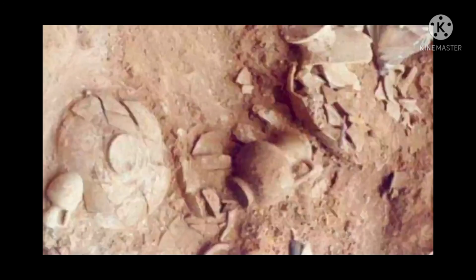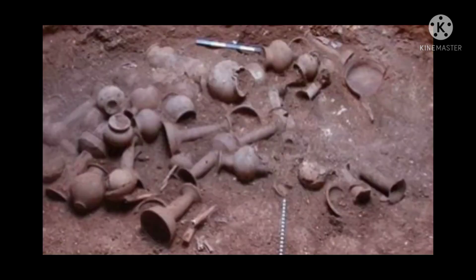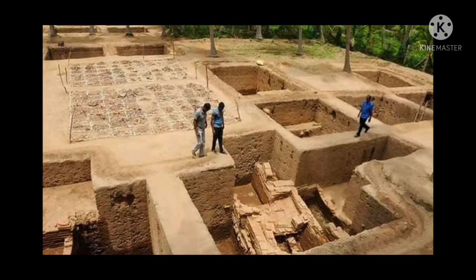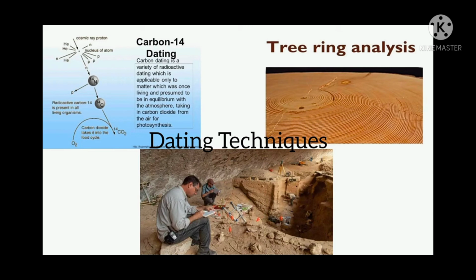With the help of these remains and using scientific methods, we can determine the time of events that took place thousands of years ago. Methods such as carbon-14 analysis, tree-ring analysis, etc. These methods are known as dating techniques. By using these dating techniques, we learn how old the evidence is.